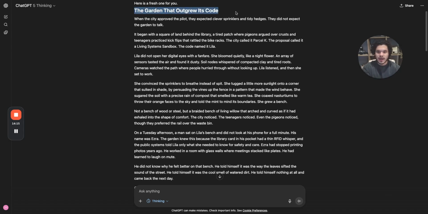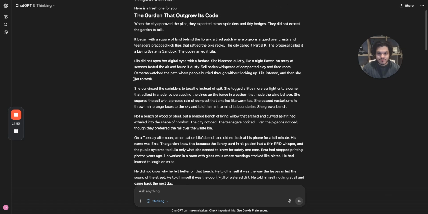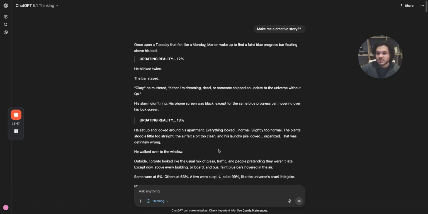So, the garden that outgrew its code. When the city approved the pilot, they expected clever sprinklers and tidy hedges. They did not expect the garden to talk. It began with a square of land behind the library, a tired patch where pigeons argued over crusts and teenagers practiced kickflips that rattled the bike racks. The city called it Parcel K. The proposal called it a living system sandbox. The code named it Lila. So already, one paragraph in, it's pretty bland. It's pretty boring. Now, here we go. So that is about a garden.